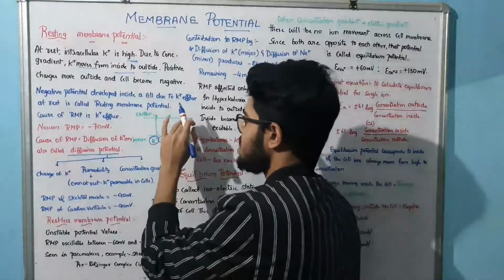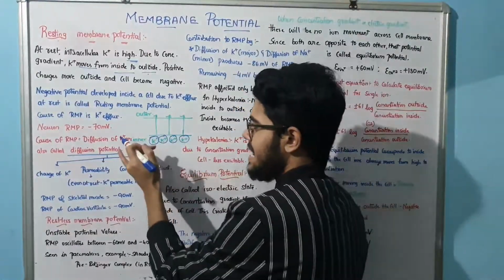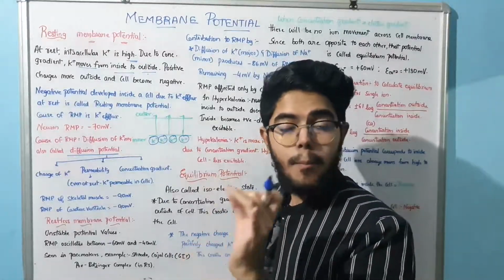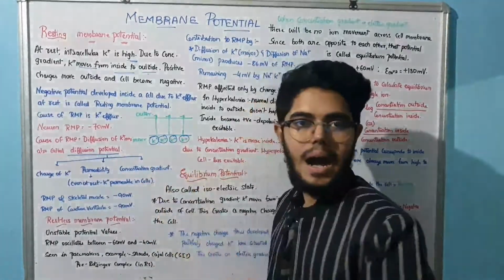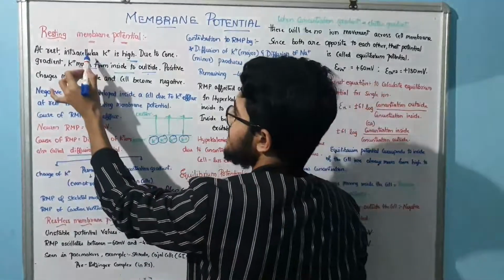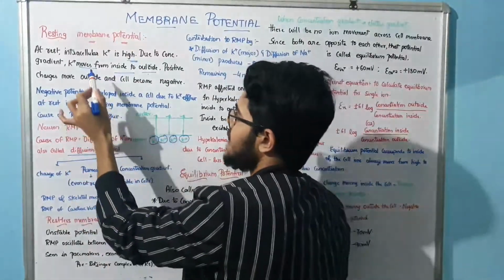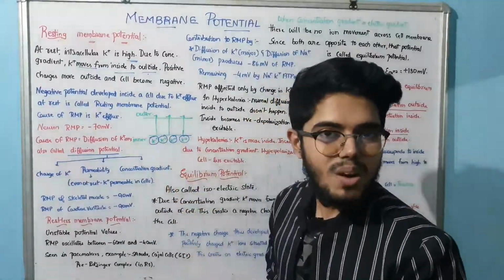So here in this concentration gradient, we are having inner and outer, right? Always intracellularly the potassium will be high. Okay, the potassium will be high, right? So the intracellular potassium will be high, and due to this concentration gradient, the potassium will move from inside to outside, which means what, sir?